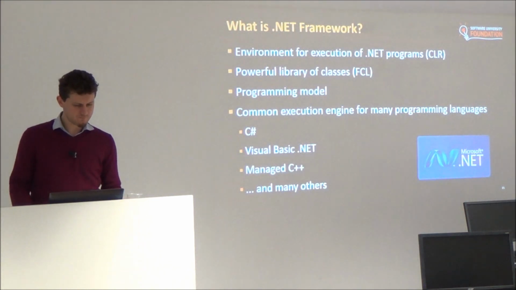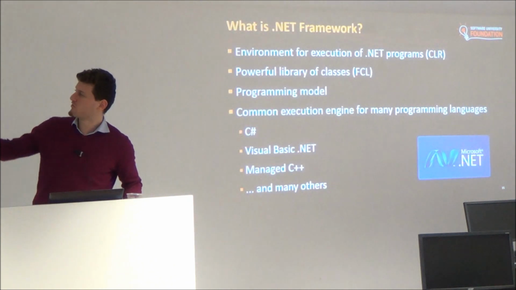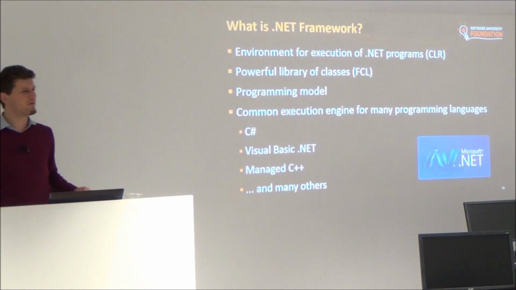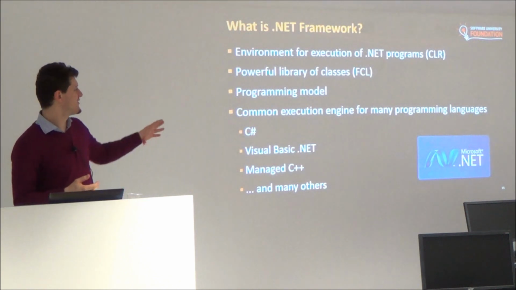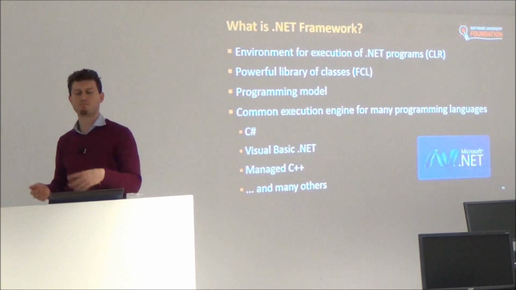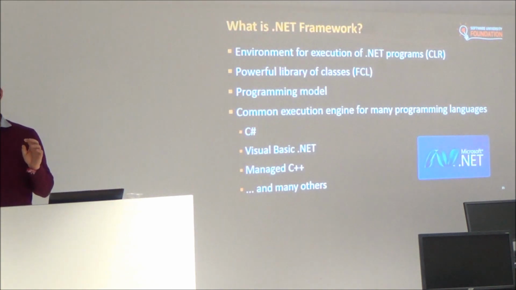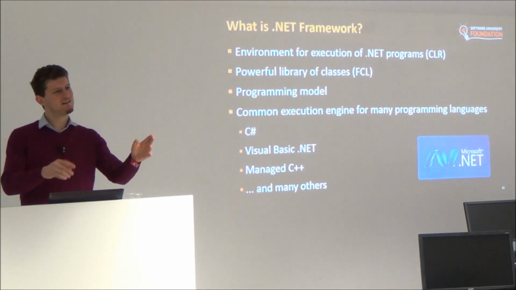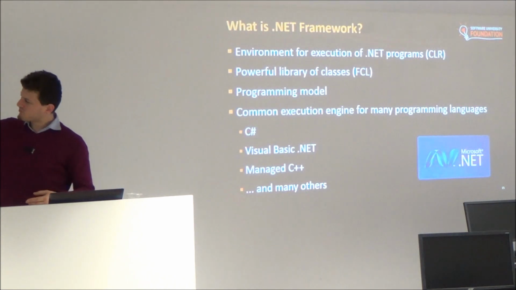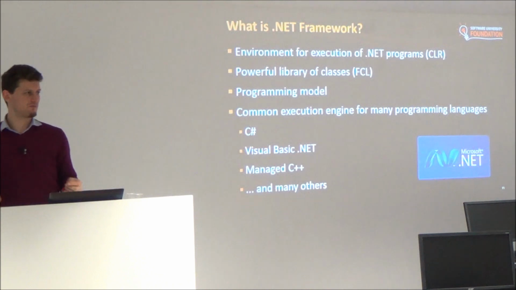So, .NET Framework supports several languages. Like you saw in our decompiler, you can write in Visual Basic and in C++, and they are almost 100% equivalent. There are automatic transformers from C# to Visual Basic and backwards.